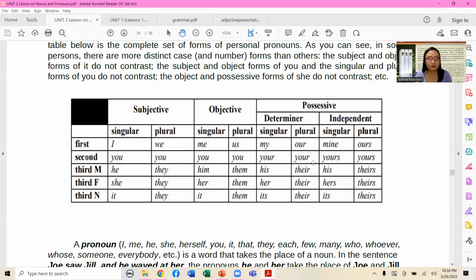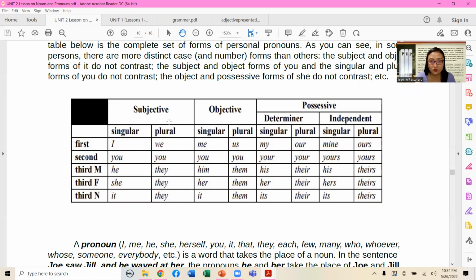You have seen plenty of diagrams and charts that would show you first, second, and third. But in this example, you would notice that we have a specific label for third person male, third person female, and third person neutral gender. So take a look at how you are going to use the following.